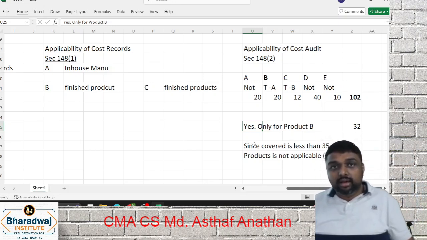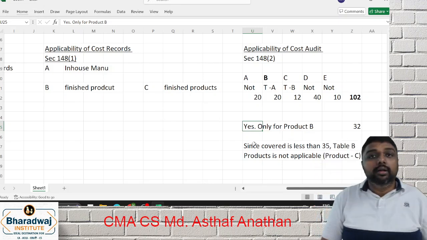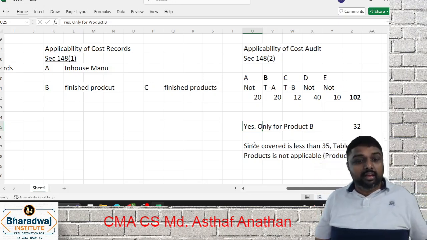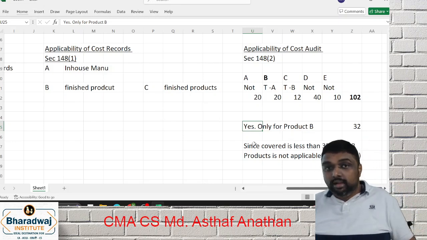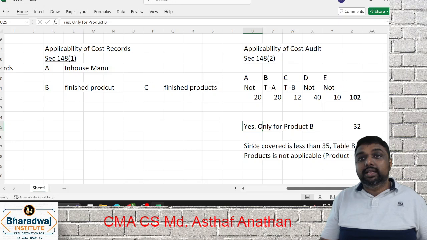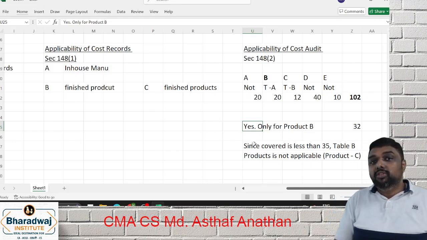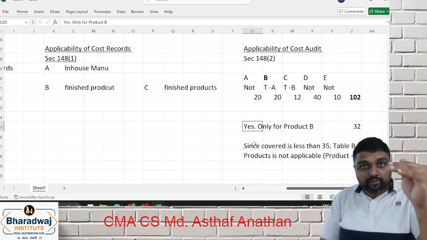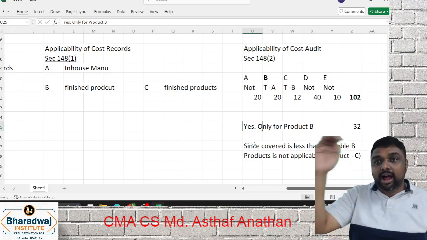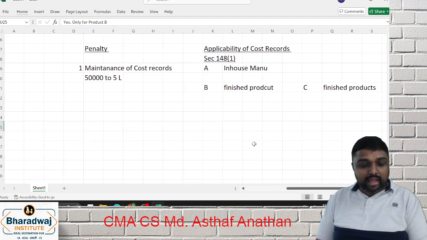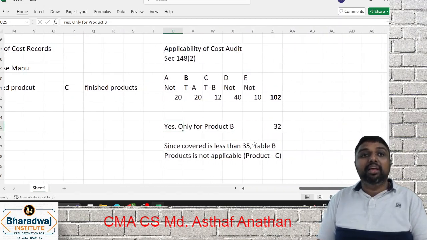Consolidated case study. Maybe for your exam, they will come only table A products, or they will come only table B products. So very easy. This is a consolidated case where you have to learn two concepts: number-wise applicability checking, plus we are also learning the provision. So provision, are you clear? Regulated product 50, 25. Non-regulated 100, 35.